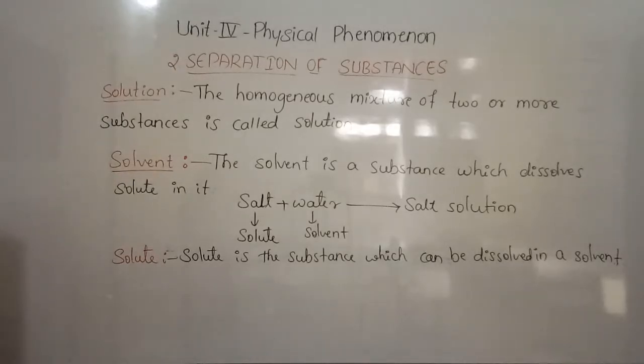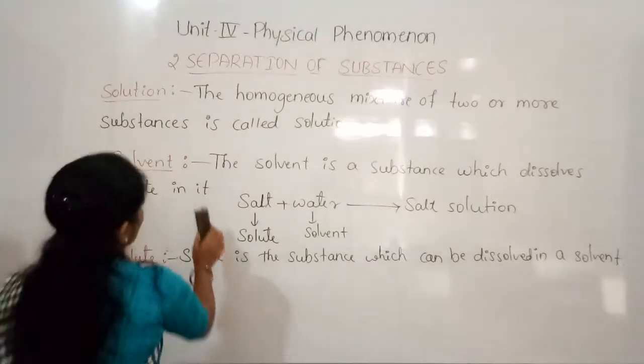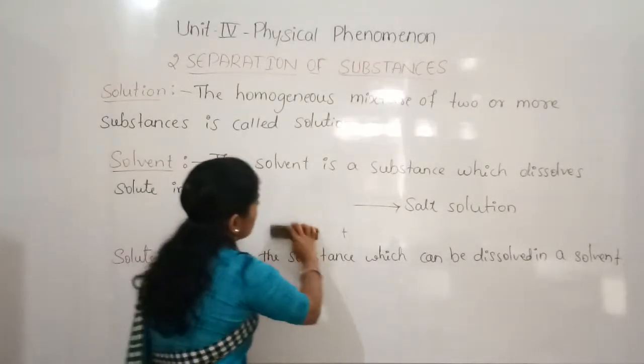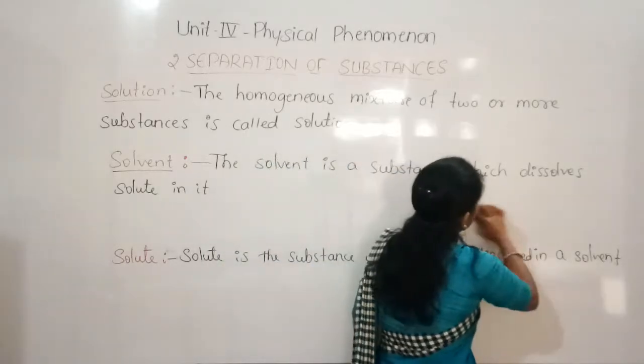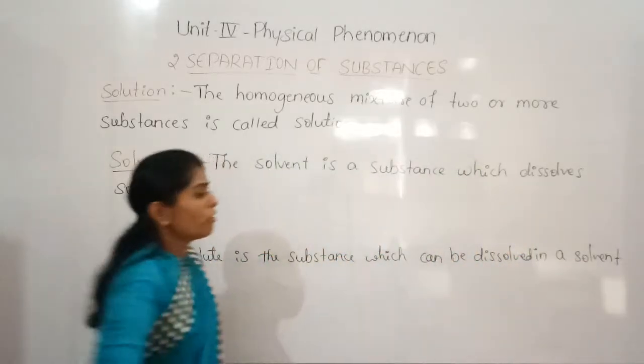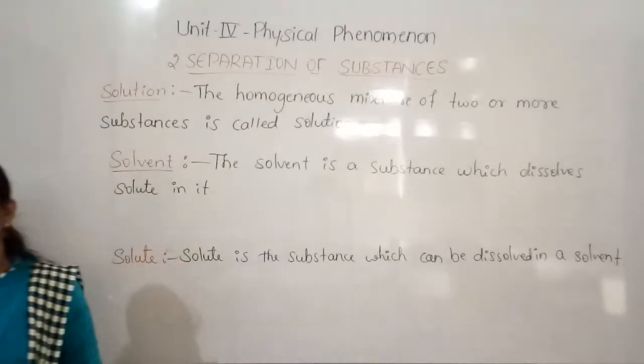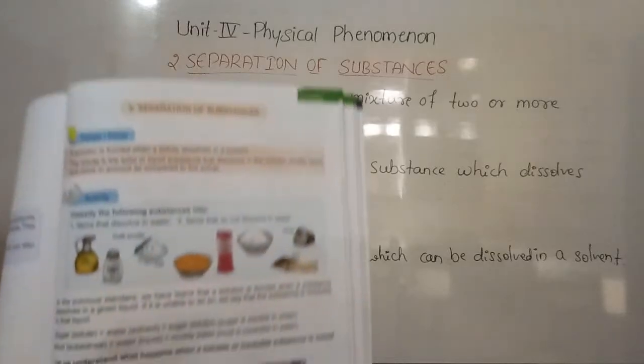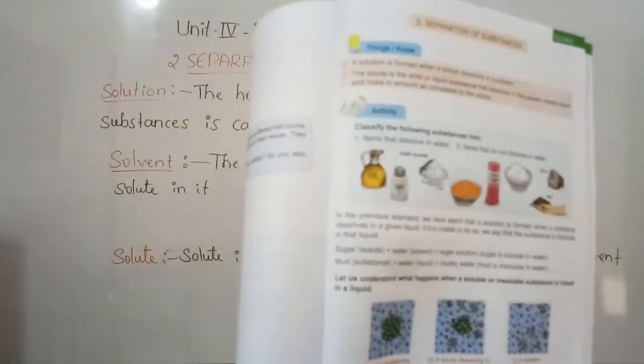Before that, we can discuss the items that dissolve in water and the items that do not dissolve in water. Just see in this textbook, page number 173. Just look here.